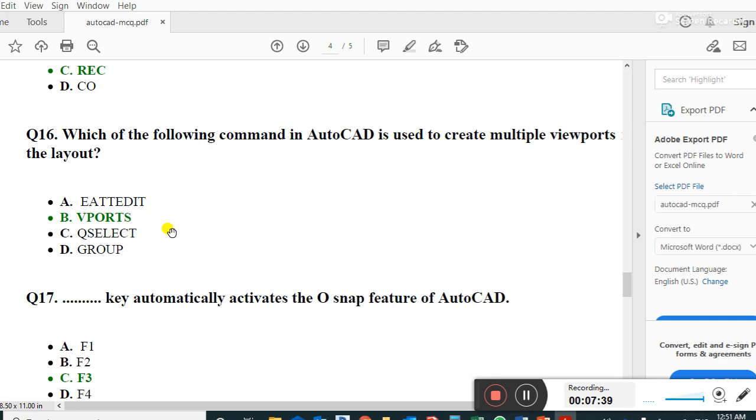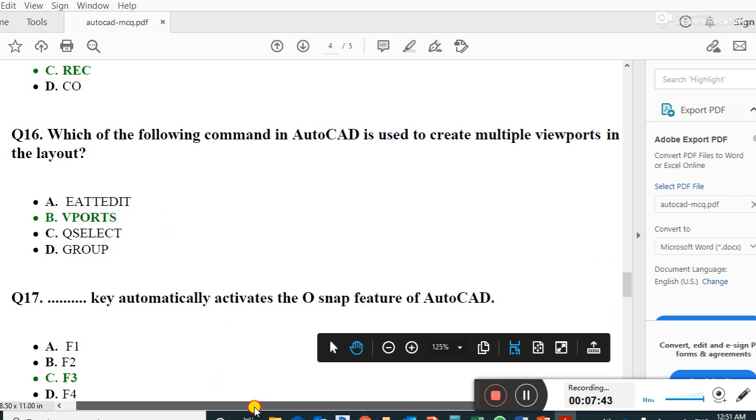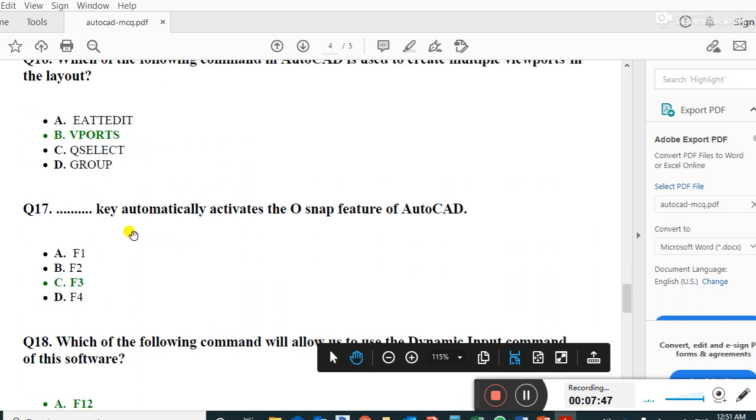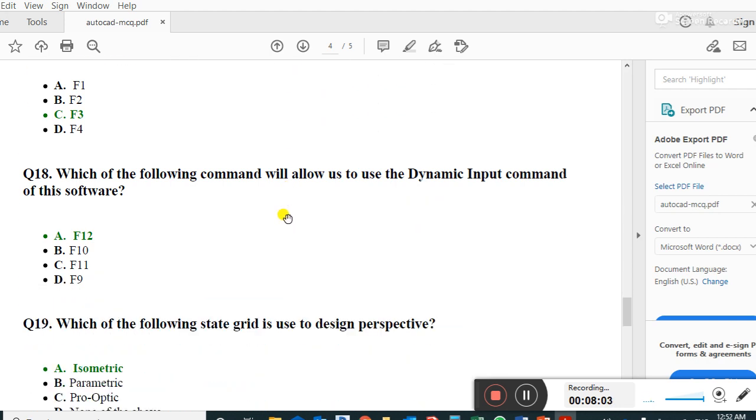Viewports is the right answer. Guys, next question. The F3 key automatically activates the OSnap feature of AutoCAD.